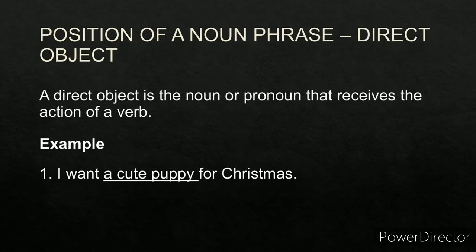Now, noun phrase as a direct object. A direct object is the noun or the pronoun that receives the action of the verb. How to find a direct object? Ask what or whom to the verb. For example, I want a cute puppy for Christmas. I want what? A cute puppy. So this is a direct object. There is no indirect object here. So a cute puppy is a direct object. A is a determiner, cute is a modifier, puppy is a noun. So this is a noun phrase acting as a direct object.